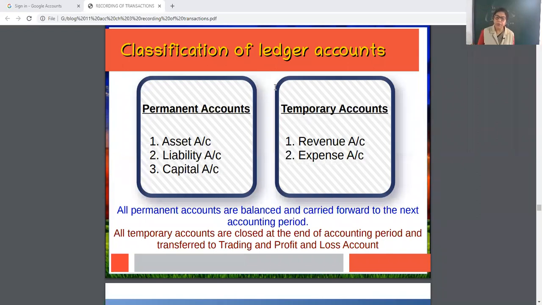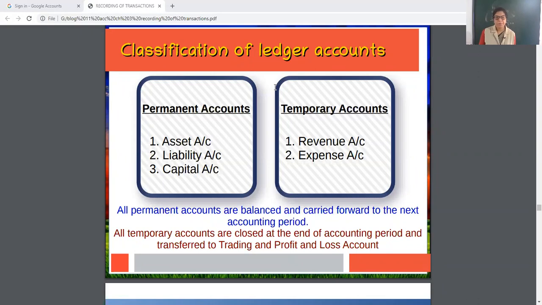That's why these are known as recurring and repeating. All permanent accounts are balanced and carried forward to the next accounting period. Yes, the assets are carried forward for the next year also, like a businessman has a building that will be carried forward.